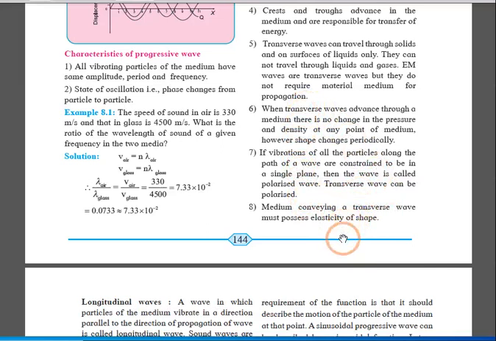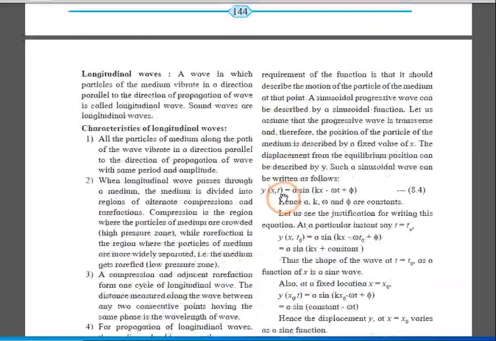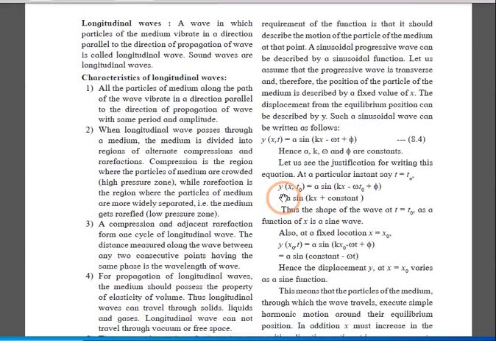And a medium conveying a transverse wave must possess elasticity of shape. Why? Because it cannot travel through liquids and gases. It only travels through solids, and there won't be any change in pressure and density but a change in shape. So it possesses elasticity of shape, that is, the modulus of rigidity. The next term we are going to discuss is the longitudinal wave, and the question might arise: distinguish between longitudinal wave and transverse wave.